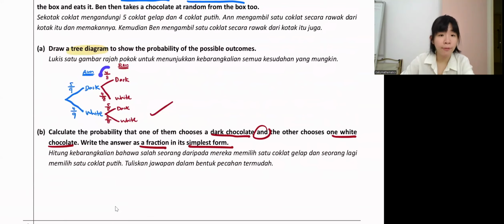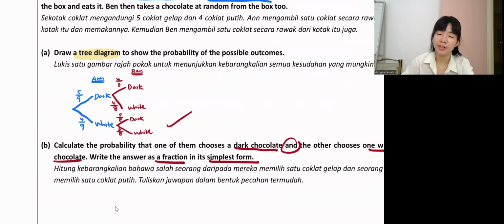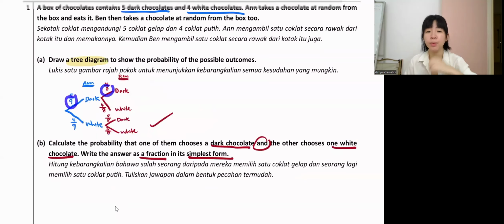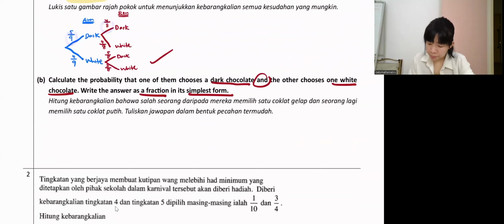Just now I put 4 over 8. If you want to put 1 over 2, you can also. But do we need to really simplify it in this case? Actually, no need. If you simplify it's fine, and if you leave it like this it's also fine, because in fact this one is easier for your teacher to check the answer. This is 5 and then 4 left, this is 9 and then 8 left. But if you put 1 over 2, also can.